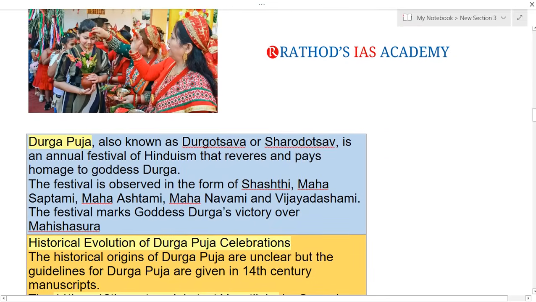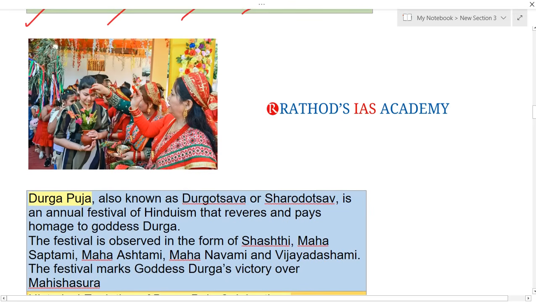If you see some facts here, you can see one image. Nepal is celebrating Mahasaptami, guys. If you get this kind of images in the news, that will be very, very important from your UPSC point of view. This article is talking about Durga Puja. It is also known as Durgotsava or Shardotsav.